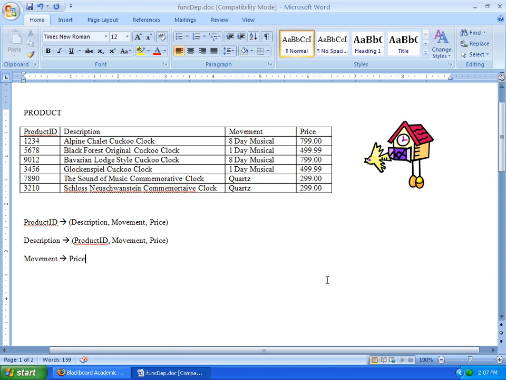Now, if movement determines the price, you can also say that price determines movement, can you not? If I say, look up the value $799, what kind of movement is that? You're always going to get the 8-day musical. Same thing with $499.99. You always get the 1-day musical. So you could also write this if you were working on an assignment or something. You don't have to.